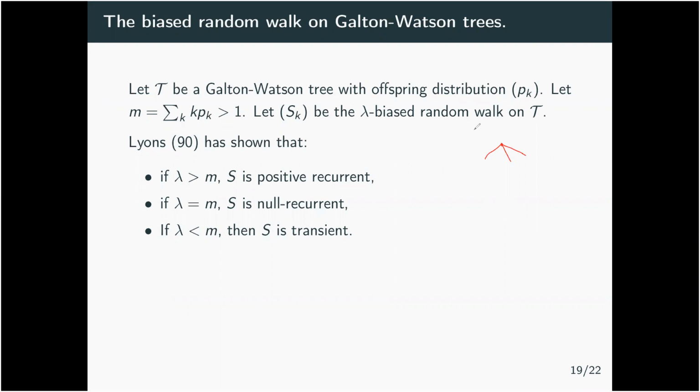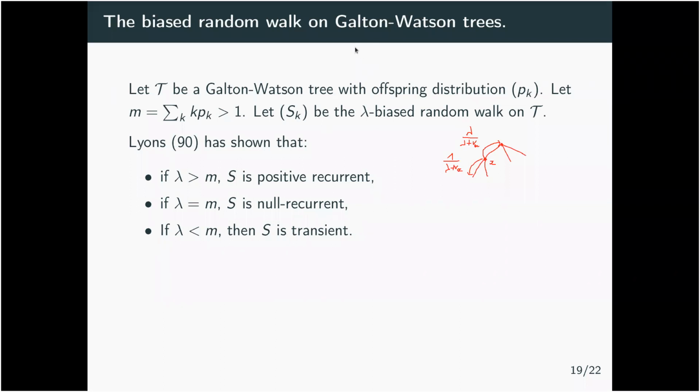And we consider the lambda-biased random walk on T, which is the following walk. When you are on the Galton-Watson tree at the vertex x, you have a probability lambda divided by lambda plus the number of children of x, let's call it v_x, to go up. And you will have 1 over lambda plus the number of children of x to go down to any of the children of the vertex x. So lambda is the bias towards the root. So the higher the lambda, the higher you push the walk up.